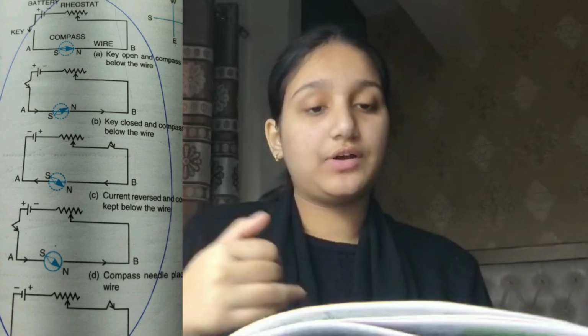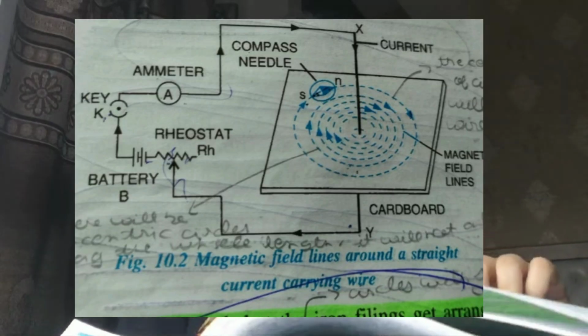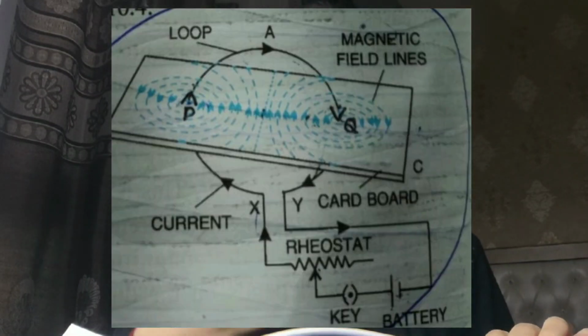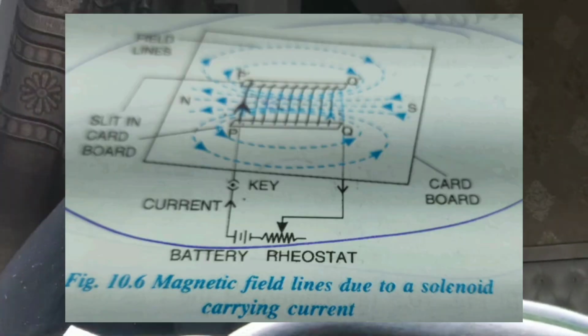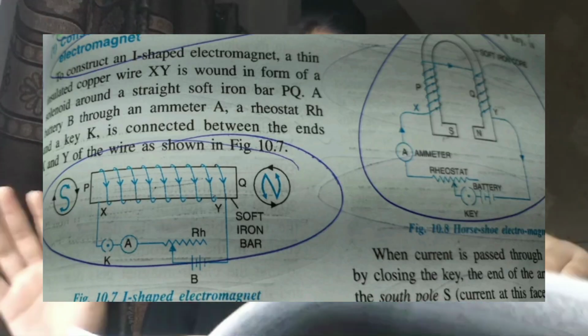And then next comes your chapter of electromagnetism. In electromagnetism, all those experiments on the magnetic effect of current and the magnetic field lines around a straight current carrying wire are important. And the magnetic field due to current in a loop, anticlockwise current, clockwise current, is important. And then your solenoid carrying current, then your I-shaped electromagnet, then your horseshoe electromagnet.